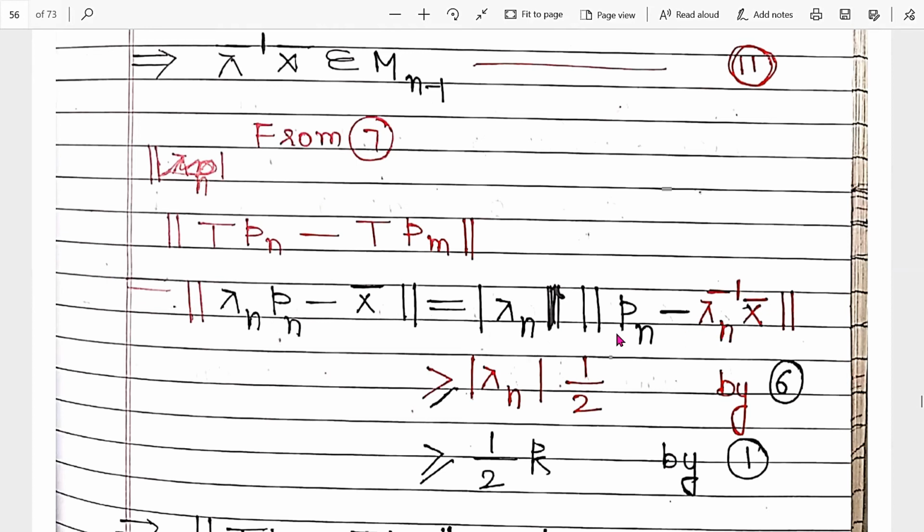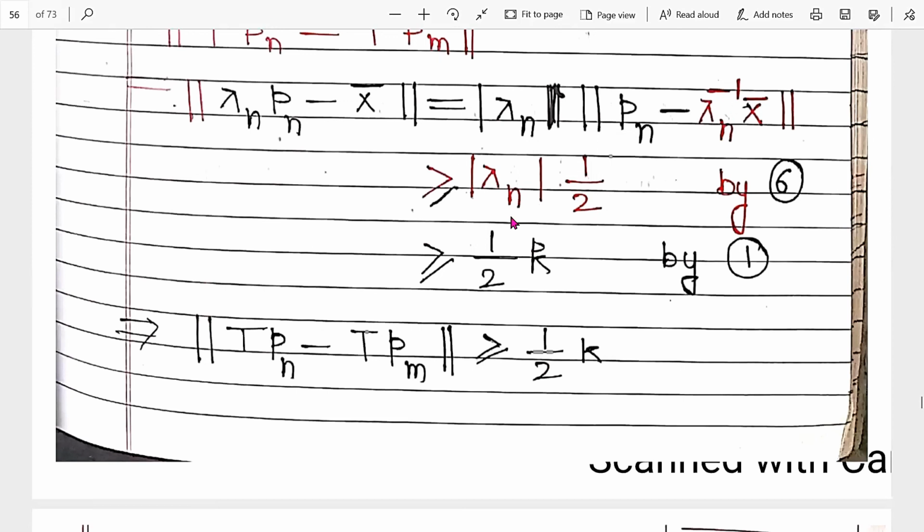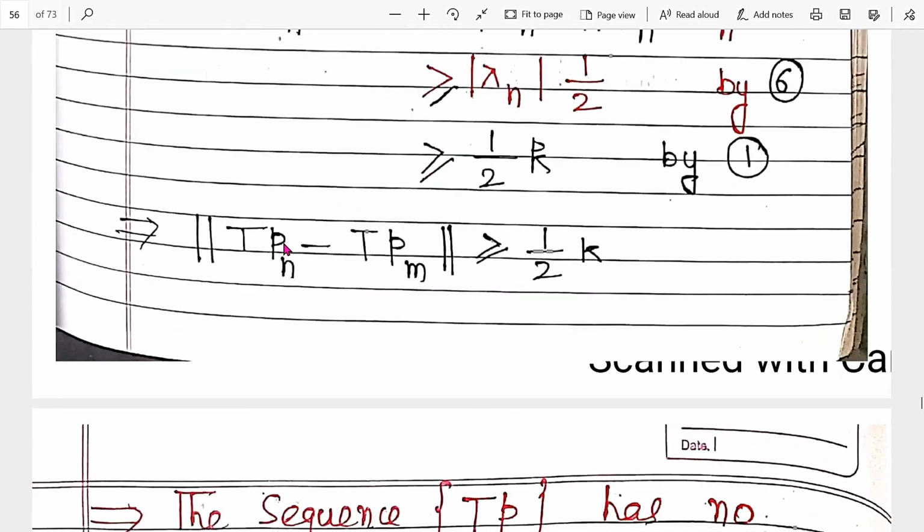Now this term is greater than or equal to 1/2 norm of p_n minus lambda_n inverse x bar, because this value belongs to M_{n-1}. So this product is greater than or equal to 1/2, and this lambda_n is greater than k. So this total product is greater than or equal to this value. Now it means norm of T p_n minus T p_m is greater than or equal to 1/2 k.